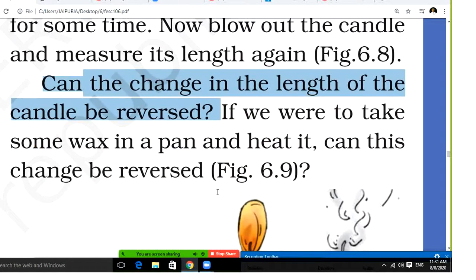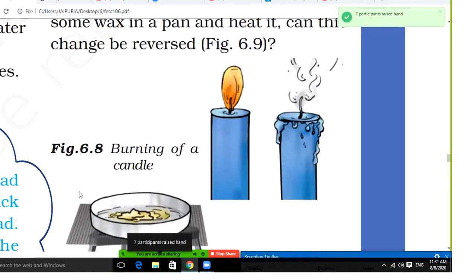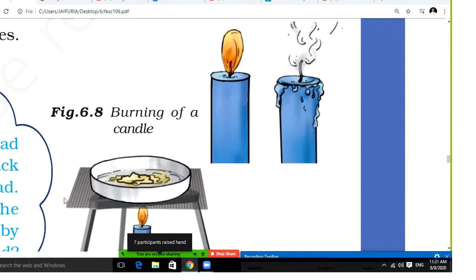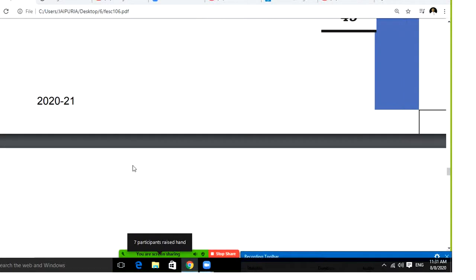Can the changes in the length of the candle be reversed? Put some wax in a pan and heat it. Can this change be reversed? So this is the burning of a candle. If you keep it like this, definitely you can bring it into its original shape. Students, here you have seen how these changes happen.